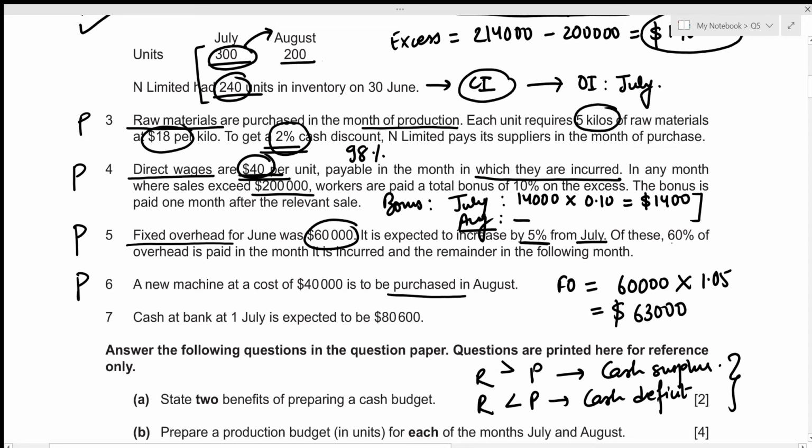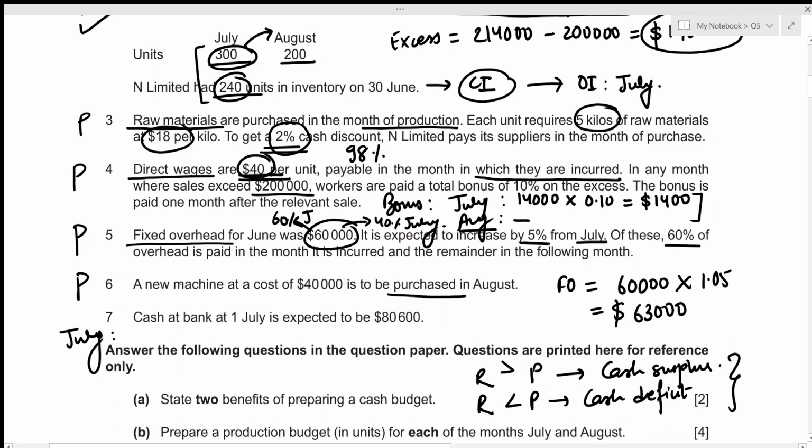Now of these, 60% of overhead is paid in the month it is incurred and the remainder is paid in the following month. Okay, so what we know is that the fixed overhead for June is 60,000, and out of this, 60% will be paid in the month of June, whereas the remaining 40% will be paid in the month of July. Okay, so let's figure out the total fixed overheads expense in the month of July.